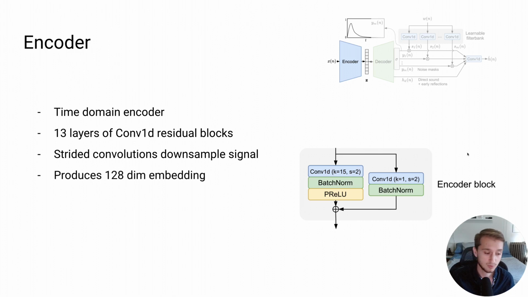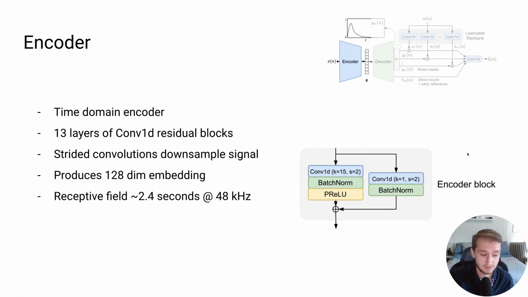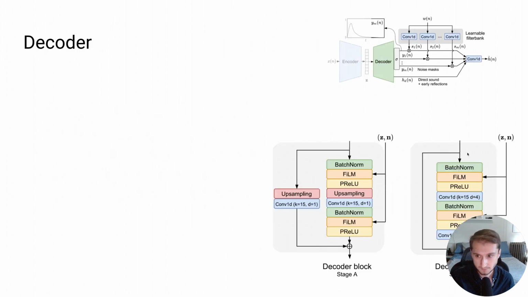And at the end, we apply some pooling to generate a 128-dimensional embedding at the output. And the idea is that this embedding should then capture relevant information from the input signal about the acoustic characteristics of the room that can then be used by the decoder to reconstruct the room impulse response. In practice, at training, we train our model at 48 kilohertz, and this encoder then achieves a receptive field of about 2.4 seconds, which should be sufficient for capturing the room impulse responses that we're interested in modeling.